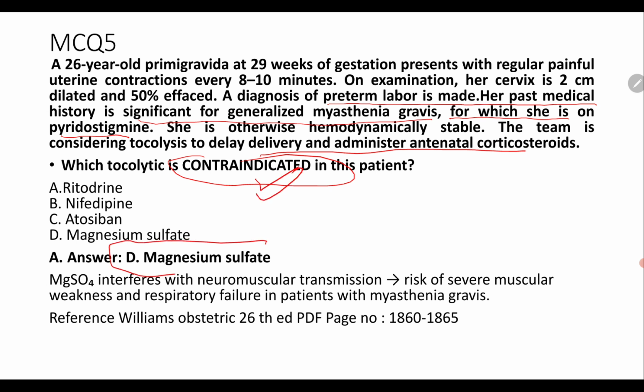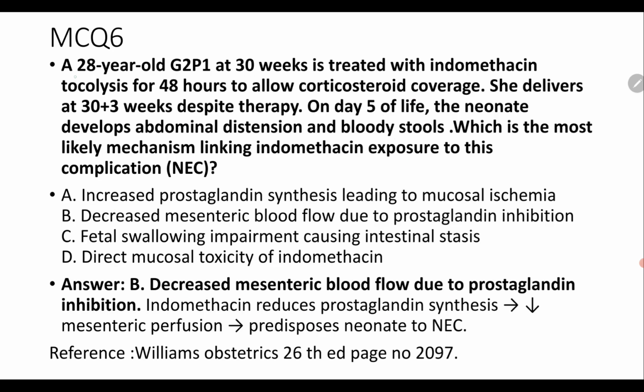Basically, magnesium sulfate should not be given to patients with myasthenia gravis because magnesium sulfate interferes with neuromuscular transmission, which causes a risk of severe muscular weakness and respiratory failure in patients with myasthenia gravis. So magnesium sulfate is contraindicated in these patients. Next question, MCQ 6.